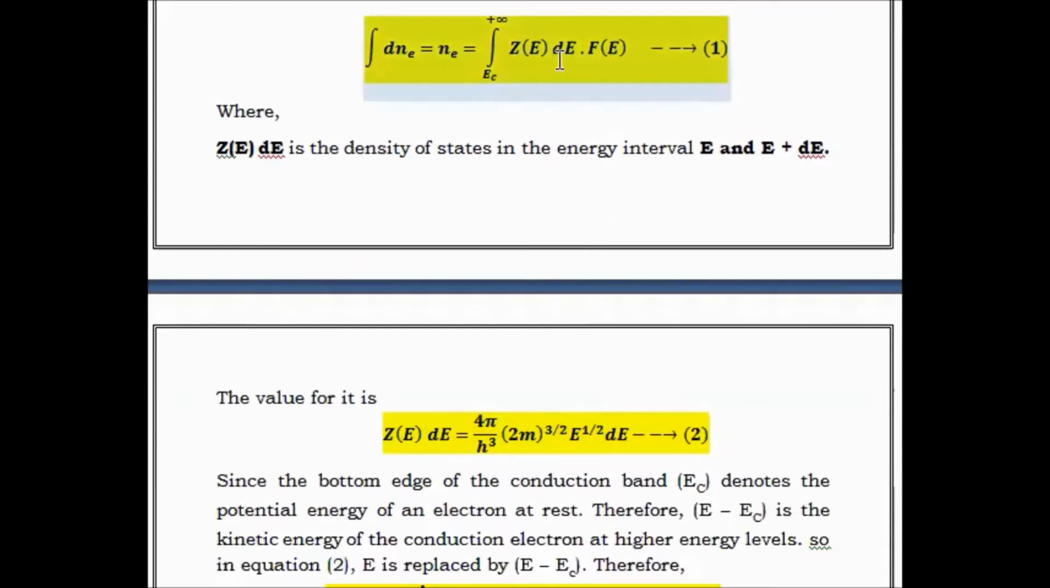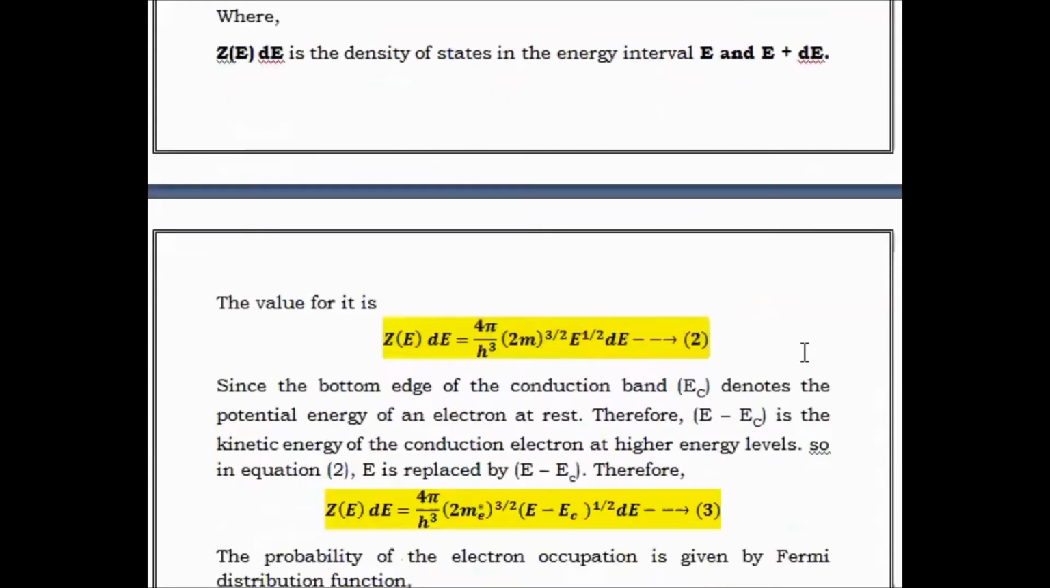For Z(E) dE, from the density of states for the energy interval E and E plus dE, the total density of the electron is given by Z(E) dE = 4π/h³ (2m)^(3/2) E^(1/2) dE. Let's consider this as equation number 2.